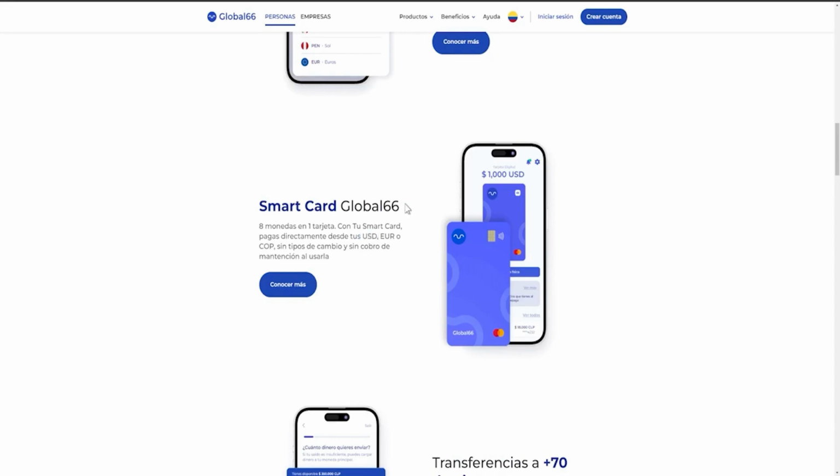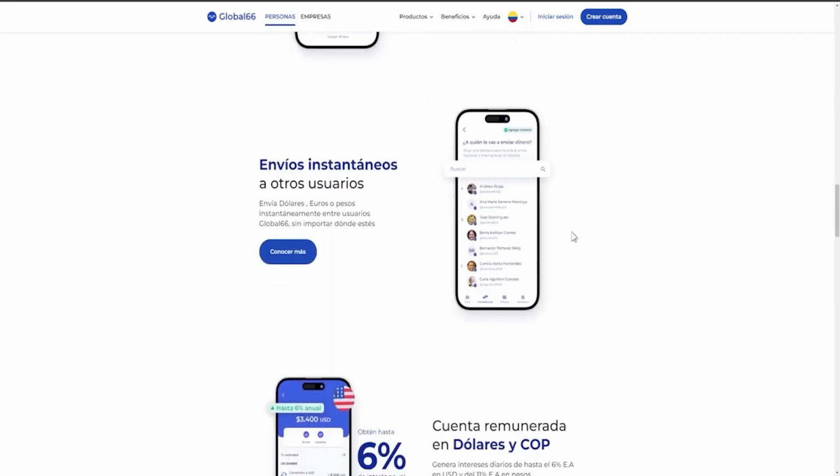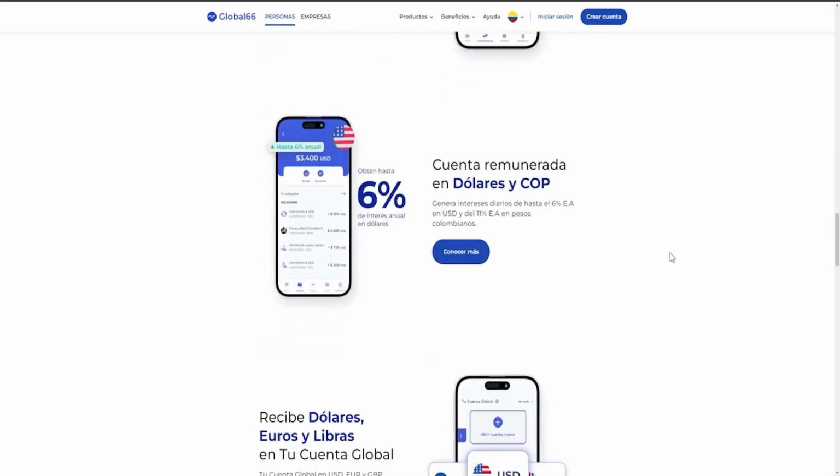Previously, if I opened an account in Colombian pesos where I'm from, I had to spend from that peso account no matter what. But now what happens is that if I, for example, go to the United States and make a payment there, I don't need to have Colombian pesos. Instead, the money will be taken from my dollar wallet and I'll be able to make the payment. As I mentioned, you can make transfers to more than 70 destinations.